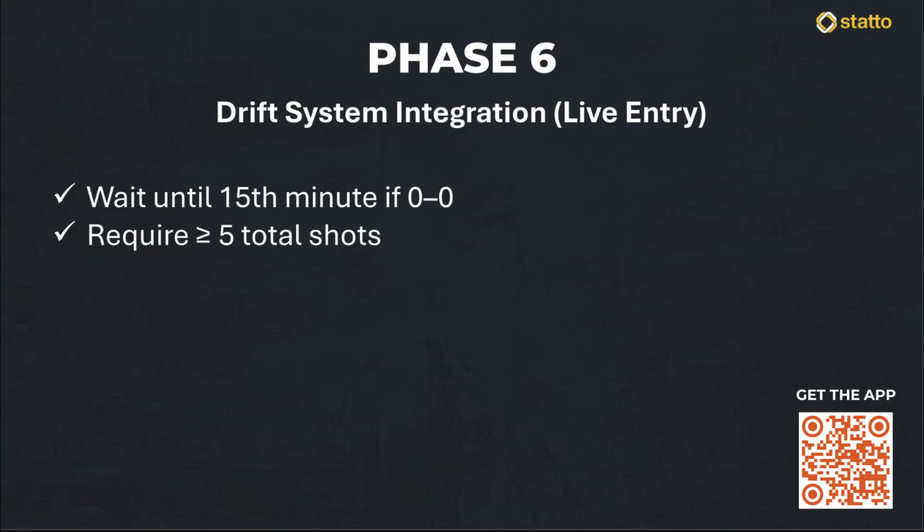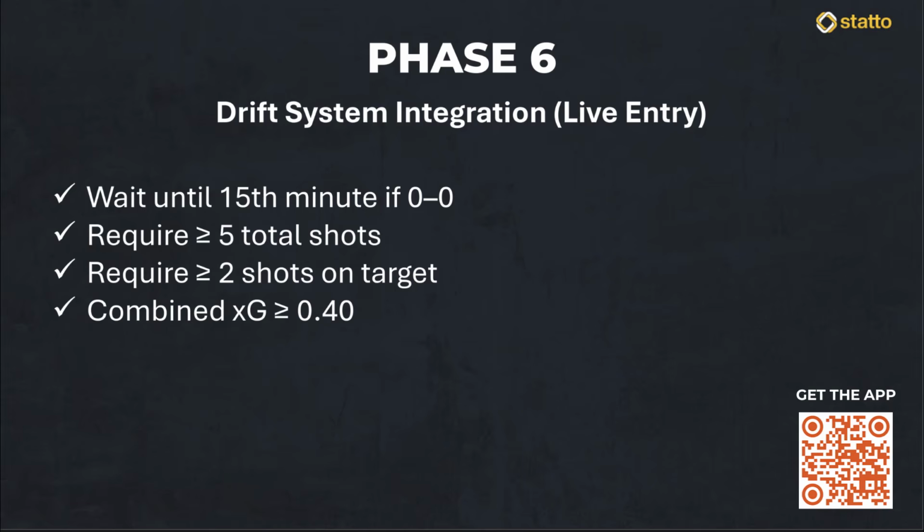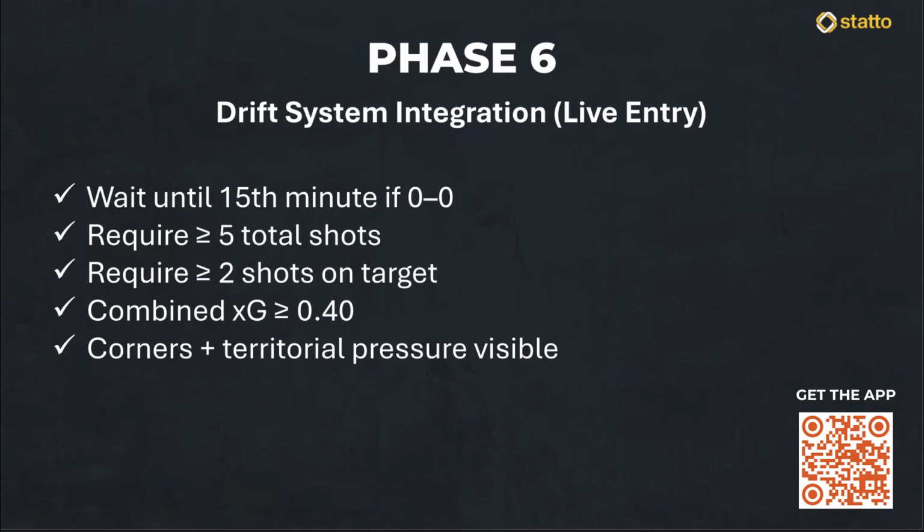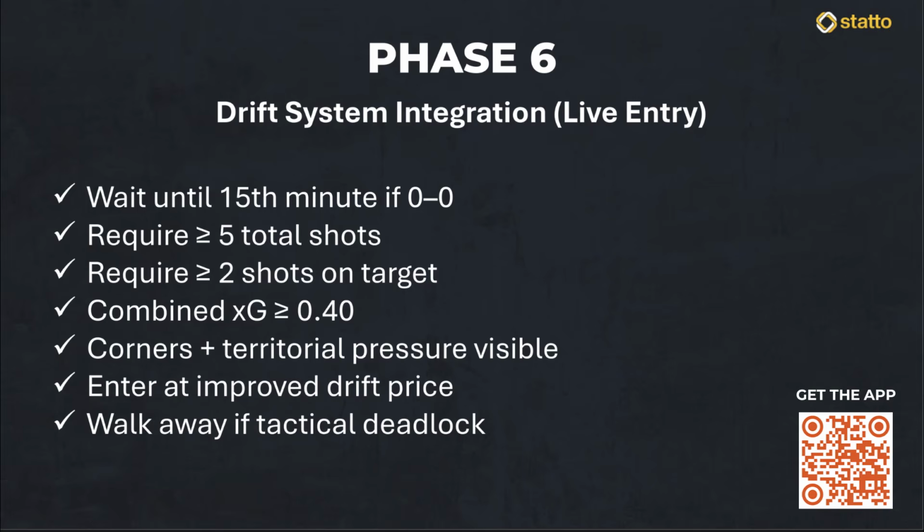How we approach this correctly is by monitoring the live match. If there has been no goal by the 15-minute mark, we don't just blindly enter. We look for a specific set of in-play stats. We want to see at least 5 total shots, at least 2 shots on target, and a combined XG of 0.40 or higher. We also want to see corners building pressure. If the game is 0-0, but the stats show dominant territory and multiple box entries, we take the improved price. If the game is a tactical deadlock with no shots, we simply walk away.